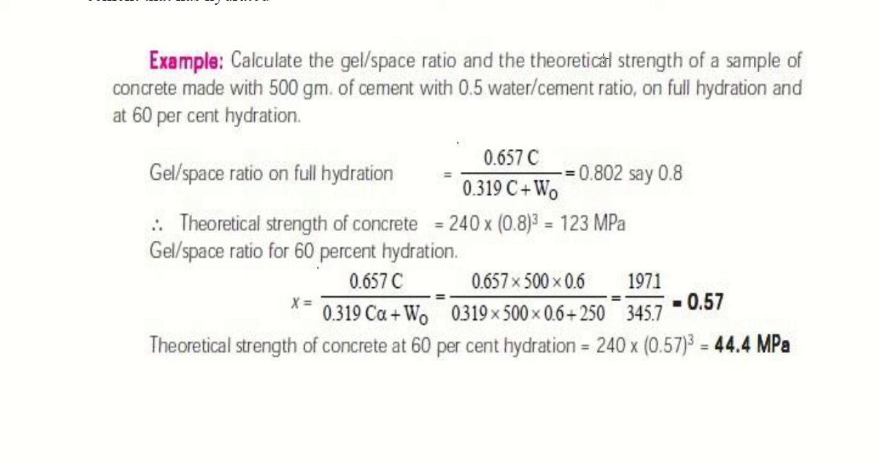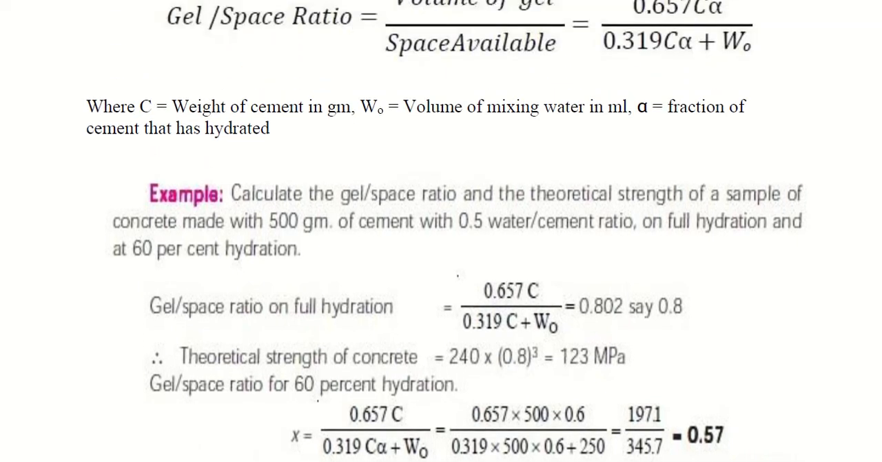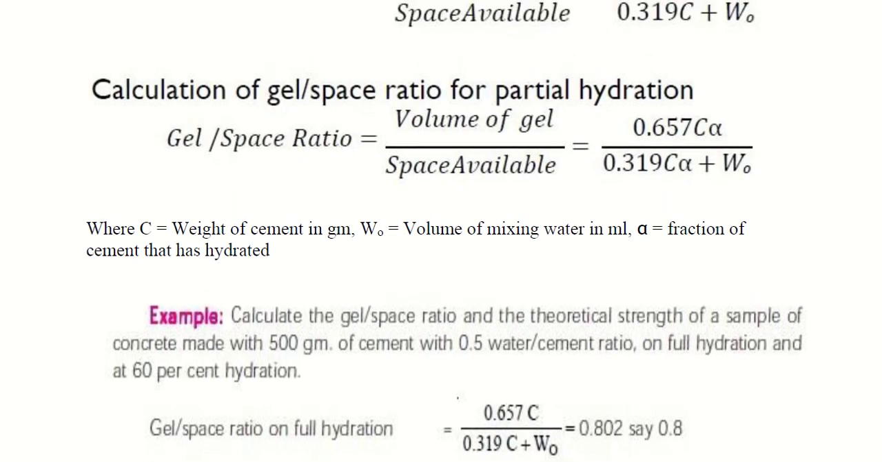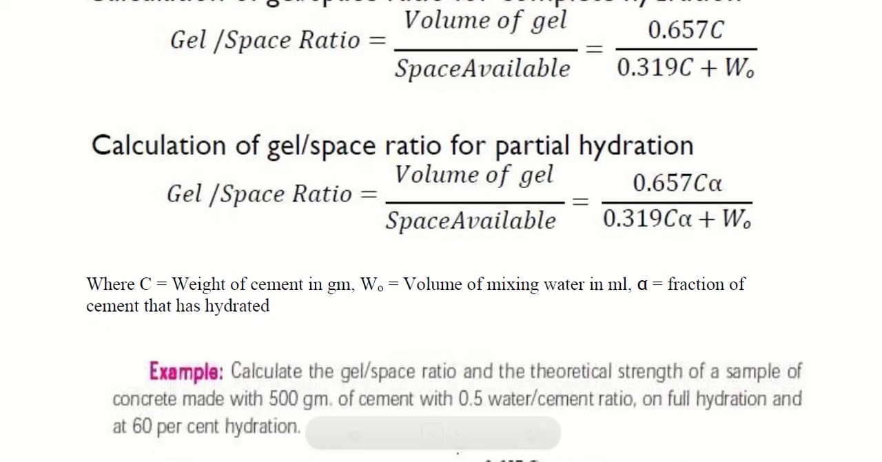That means first you have to calculate the x value and then the S value for 500 grams of cement and 0.5 water cement ratio. Case 1 is full hydration, case 2 is 60% hydration. Just now I have shown you two formulae, right? One is for full hydration and one is for partial hydration. We need to apply both formulae. So let's see how we can do the problem.